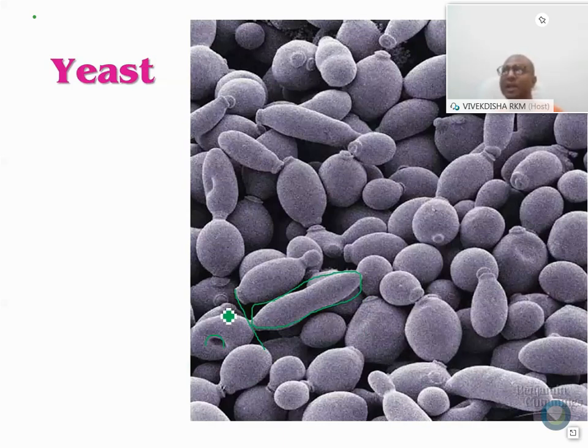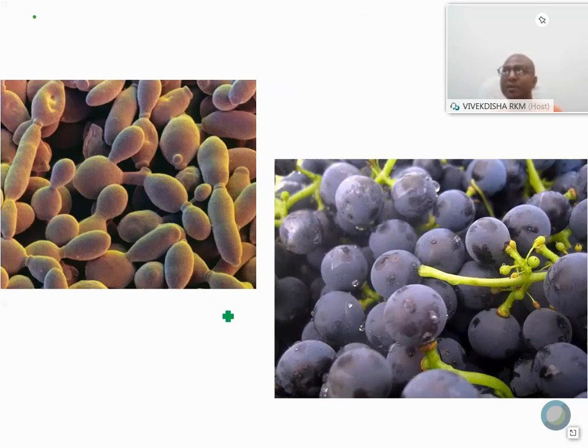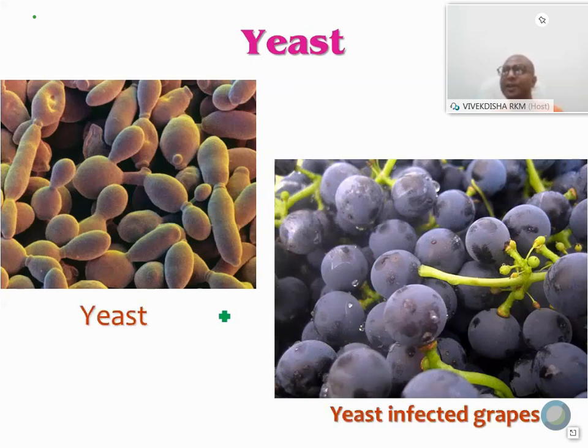Now I would like to show another question. Here also the left side is yeast. And when yeast infects grapes, I think your place has more grape plants, you will find some watery part coming up outside the fruits. So you can understand there may be some infection, and that may be caused by yeast. So yeast-infected grapes will look like they have some watery droplets outside. Yeast is doing this.